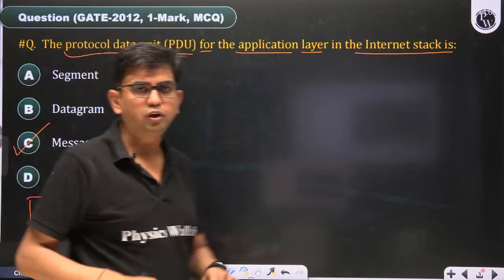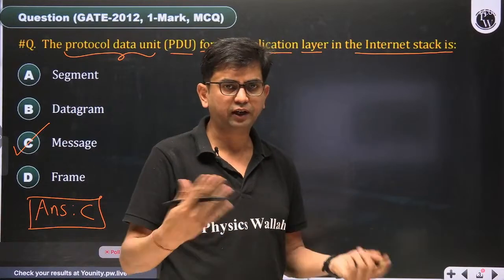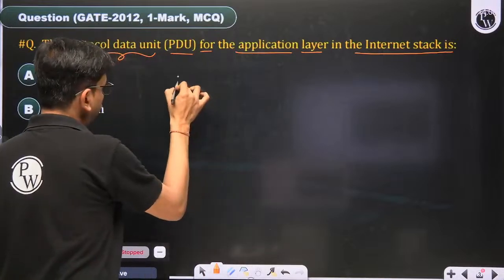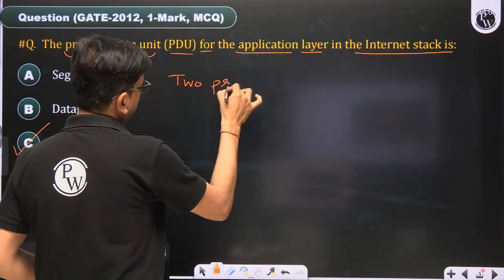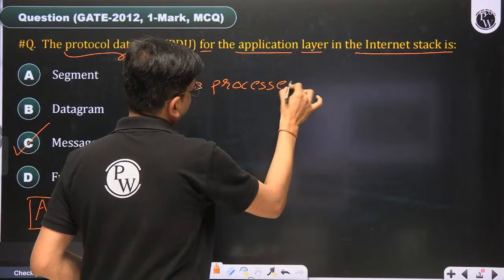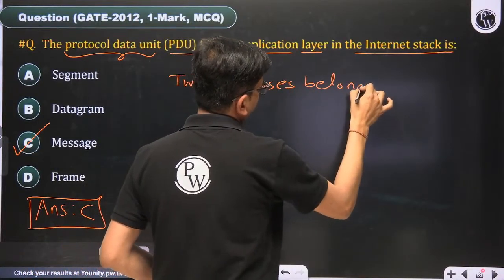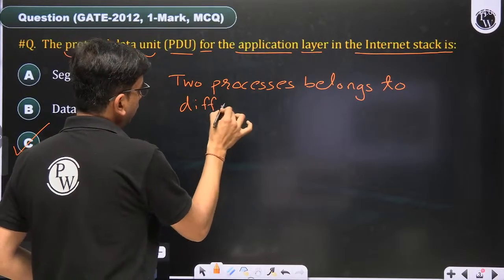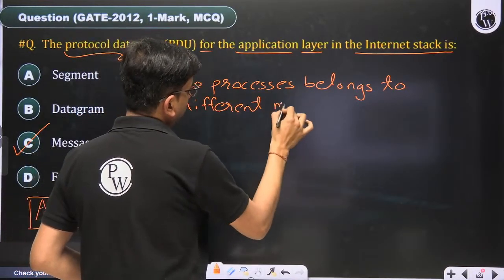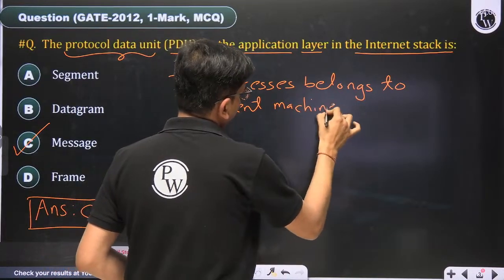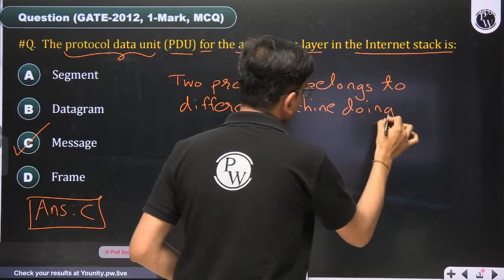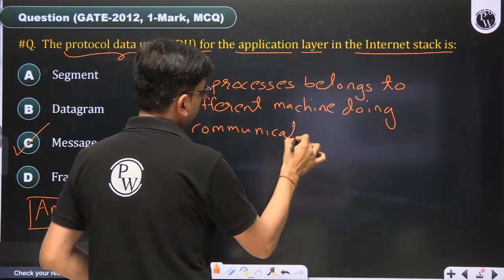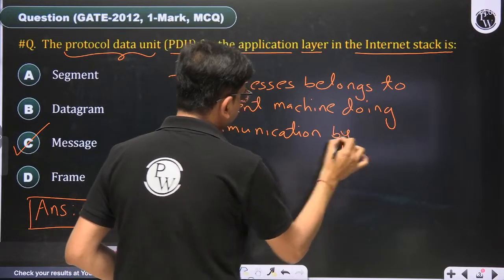Two processes are doing communication by exchanging messages. The correct statement is that two processes belonging to different machines are doing communication by exchanging messages.